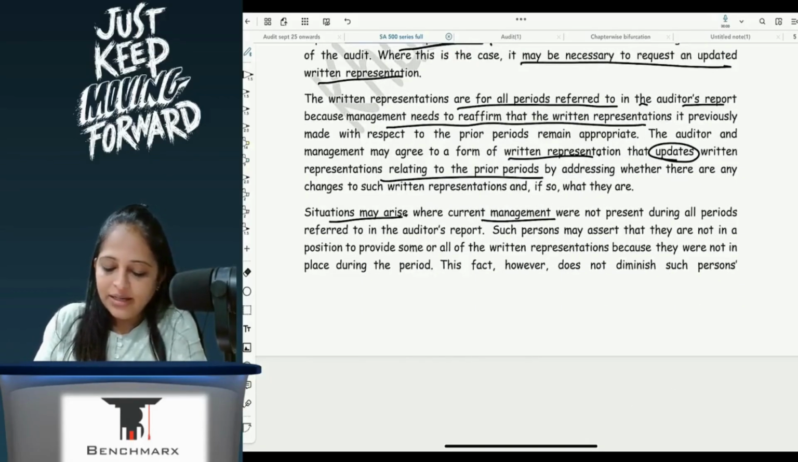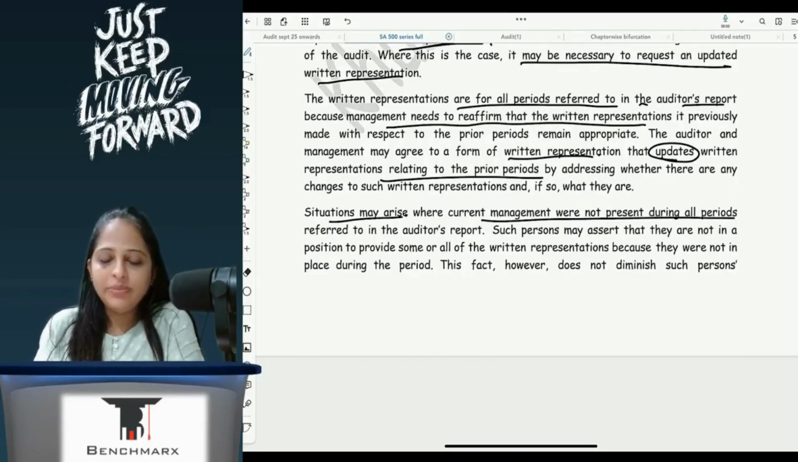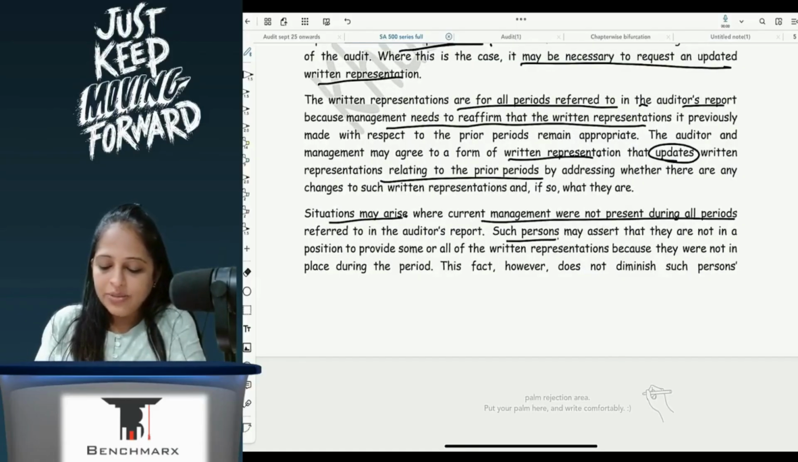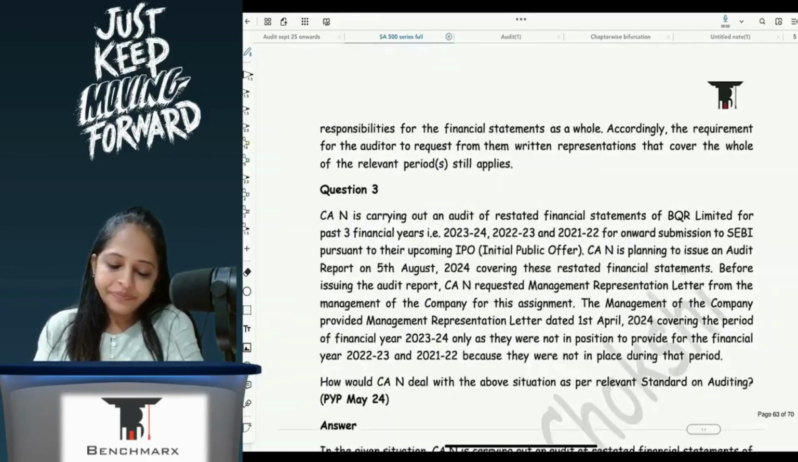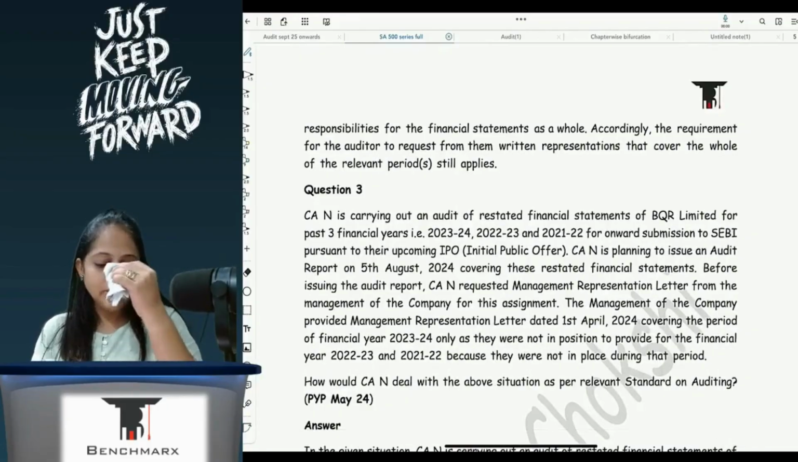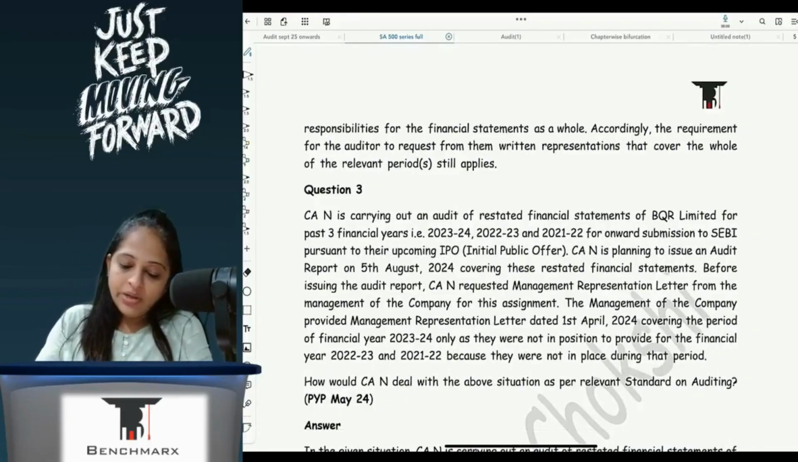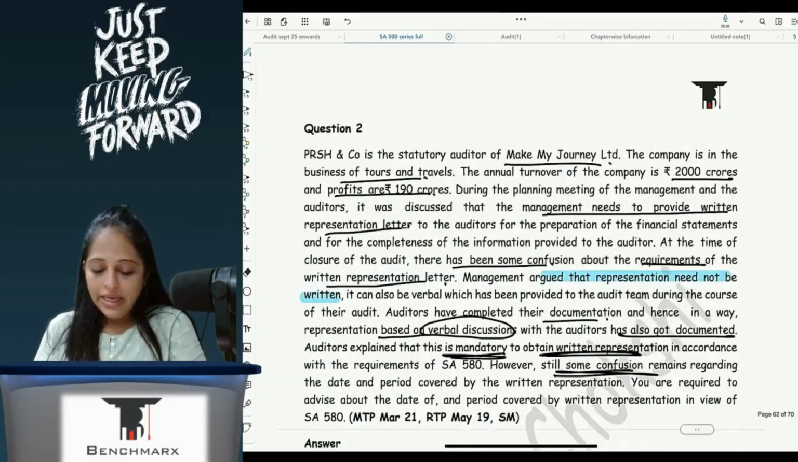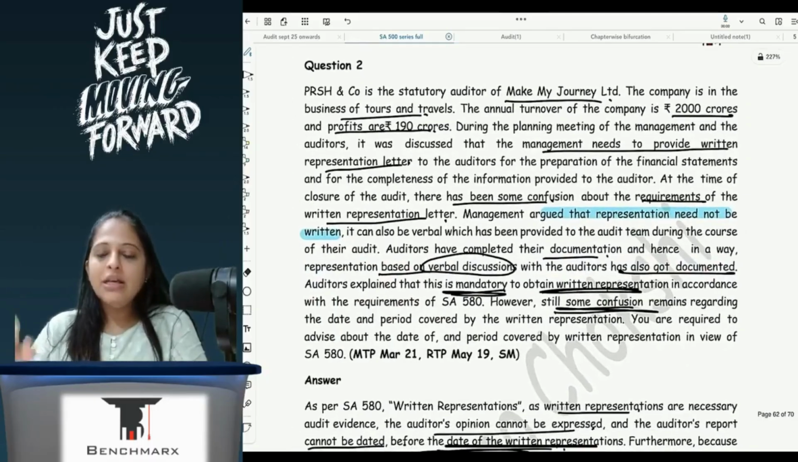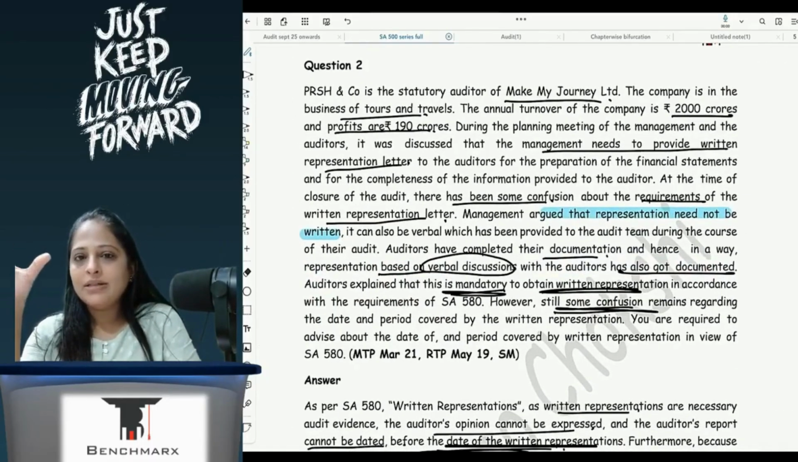Situation may arise where current management were not present during all the periods referred to in the audit report. Such persons may assert that they are not in a position to provide written representation because they were not in place during the period. This fact, however, does not diminish such person's responsibility for the financial statements as a whole. Accordingly, the requirement for the auditor to request for written representation that cover the whole of the relevant period still applies. So here, even if the written representations mention that it was verbally discussed in the prior period, it can change and I can ask for a new representation.